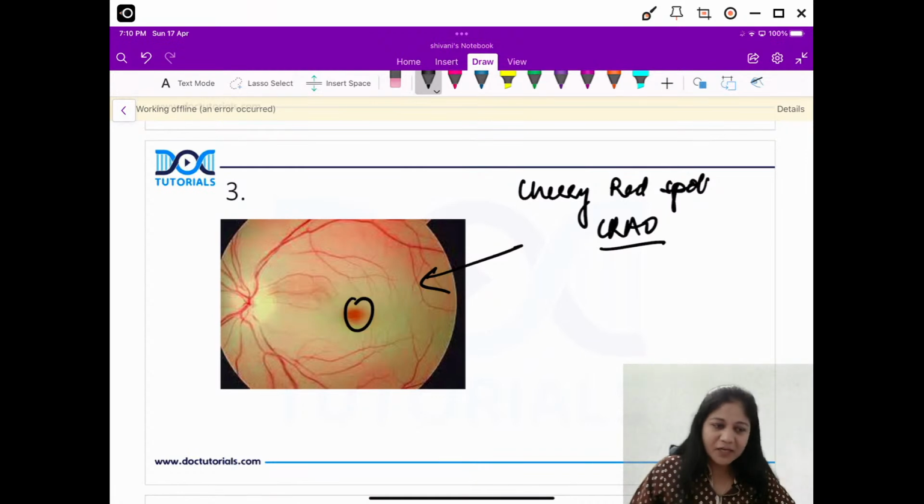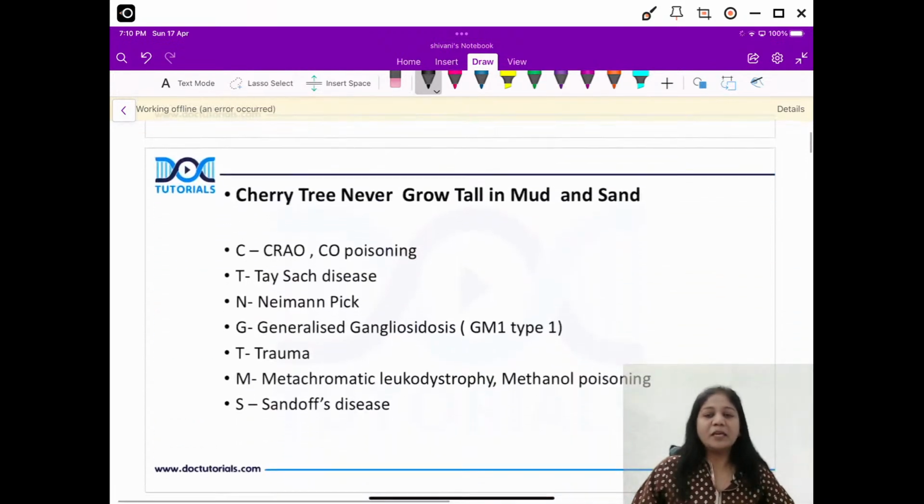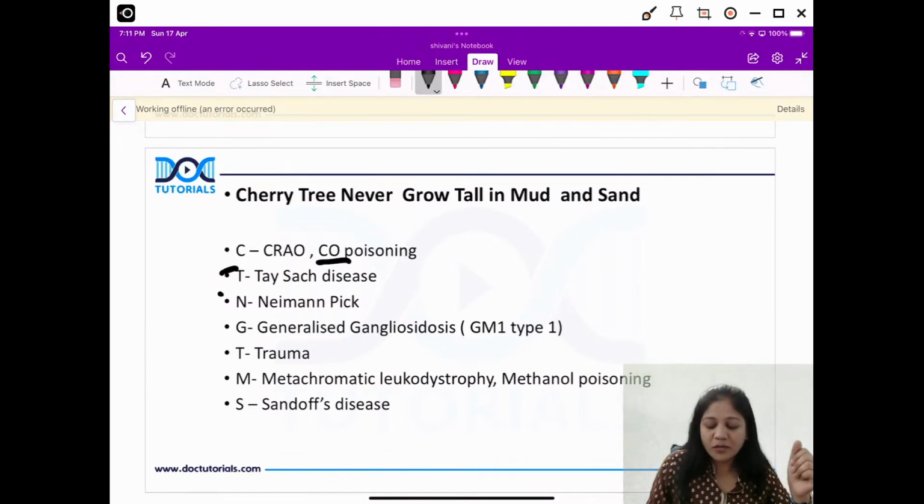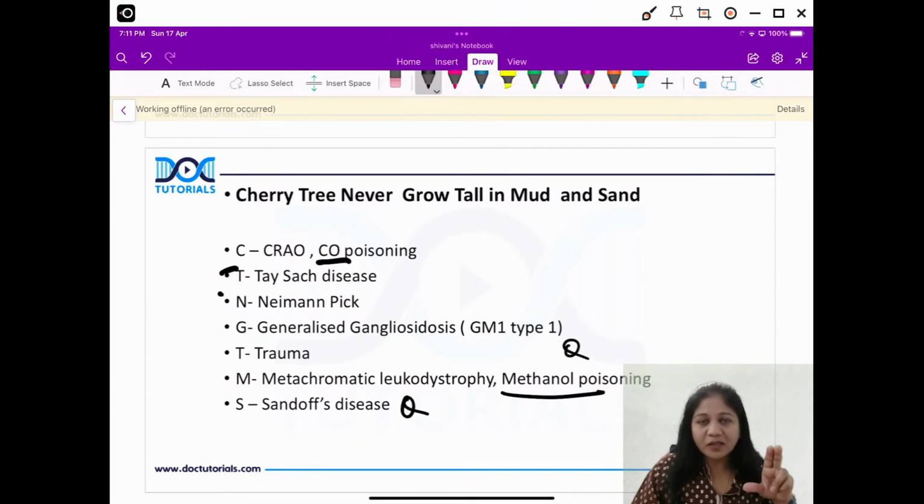Now guys, yes, it is definitely CRAO. Now friends, please remember, there are other differential diagnoses also for the cherry red spot, and there's a very easy mnemonic. Cherry tree never grow tall in mud and sand. So remember, C here is two things, CRAO and carbon monoxide poisoning. T is Tay-Sachs disease, N is Niemann-Pick, G is generalized gangliosidosis, T is trauma that you see in Berlin's edema. M is metachromatic leukodystrophy, also methanol poisoning, and S is Sandhoff's disease. So these are your differential diagnoses. Please remember, this can also be a question, right?